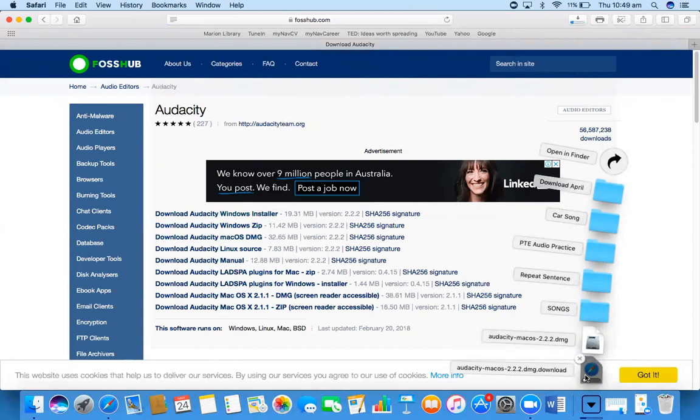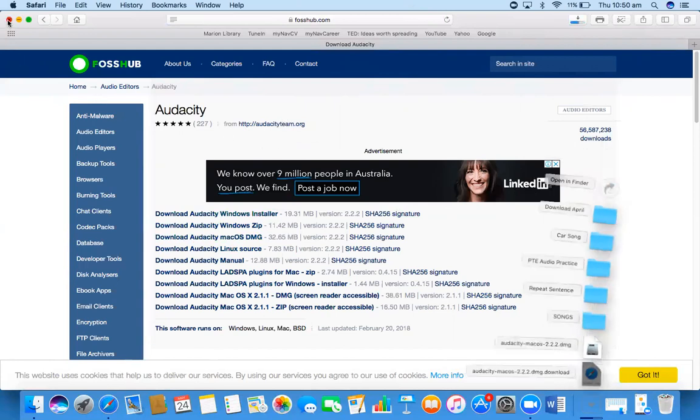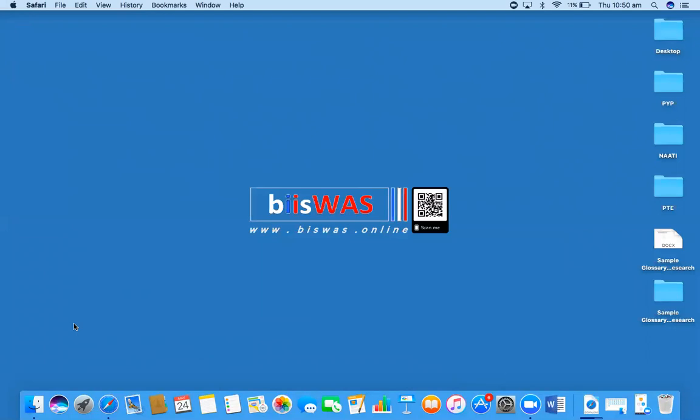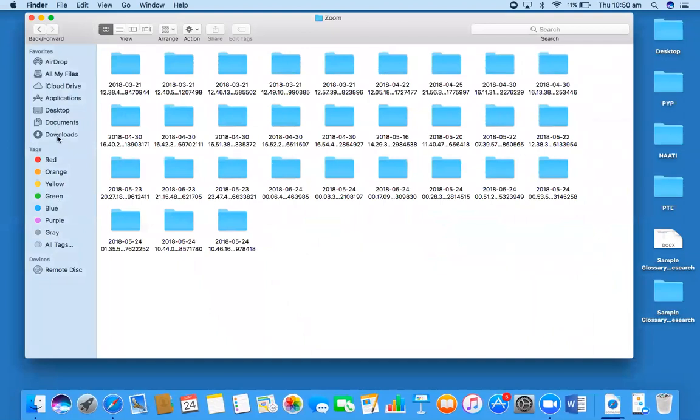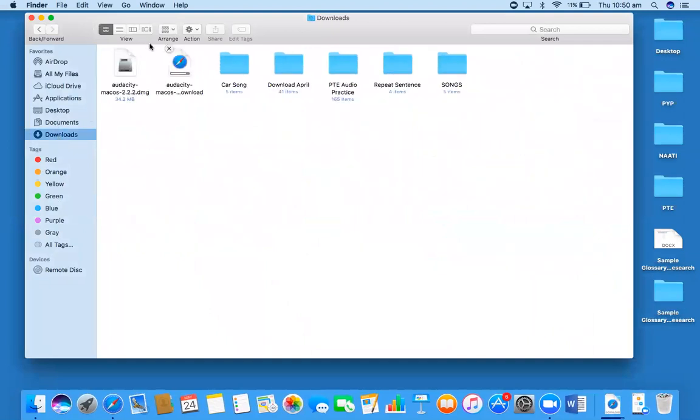You can also check your download notification in your download folder. For this, just close all the windows and go to Finder, and click on the download option. You can see the Audacity installer has already been downloaded as a .dmg extension file.